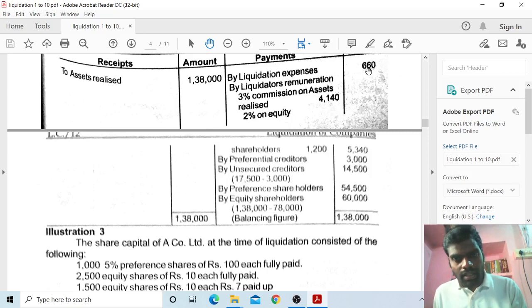1,38,000 minus 660 minus 4,140. So now the available balance is 1,33,200. From 1,33,200, preferential creditors 3,000, so I have to take 3,000. Balance minus 3,000, so 1,30,200.